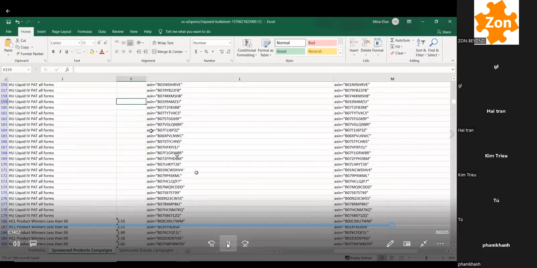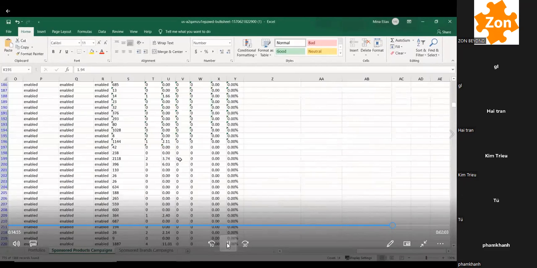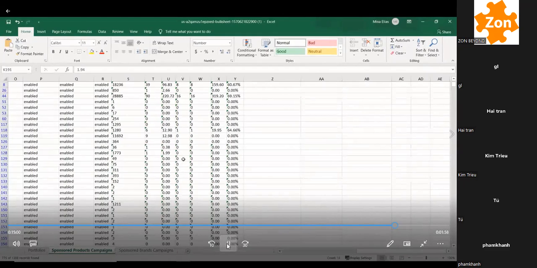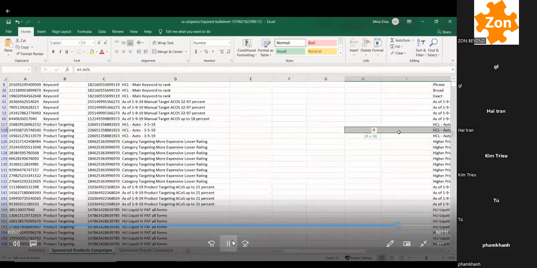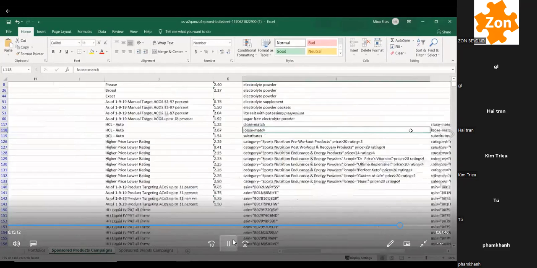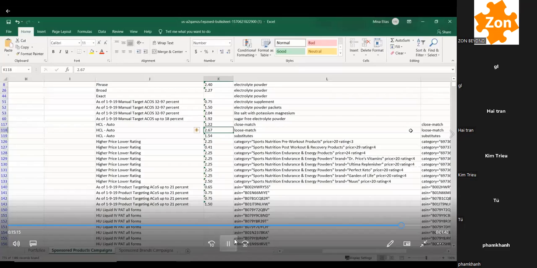I can quickly go and say, okay, let's figure something out. And I'm going to show you this in the optimization portion, which is in the next video. But let's see here. 64.66% Acos. I might be like, okay, well, this is a little bit high. And then let's go here. My max bid, it's an auto campaign loose match, so my max bid is 2.67. So I could drop it to like 2.63 and say, okay, drop it a little bit lower. Let's see if that's going to improve my conversion, if it's going to drop my Acos. So, that's one thing I do.